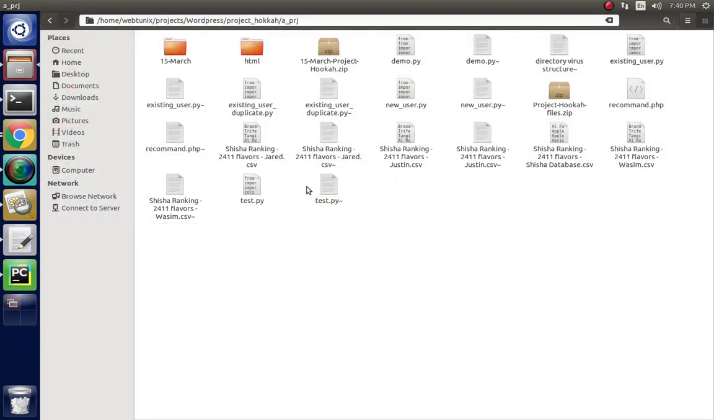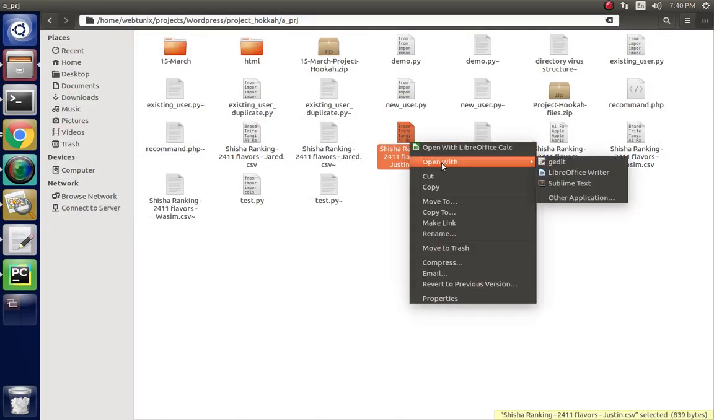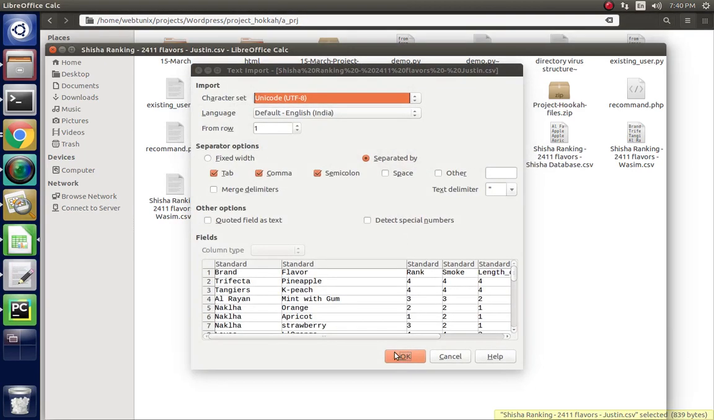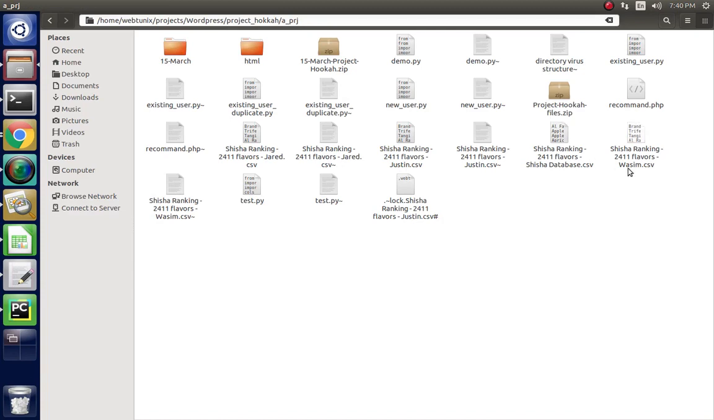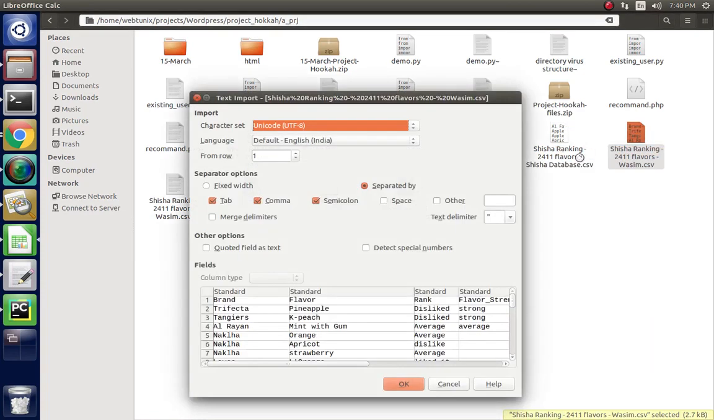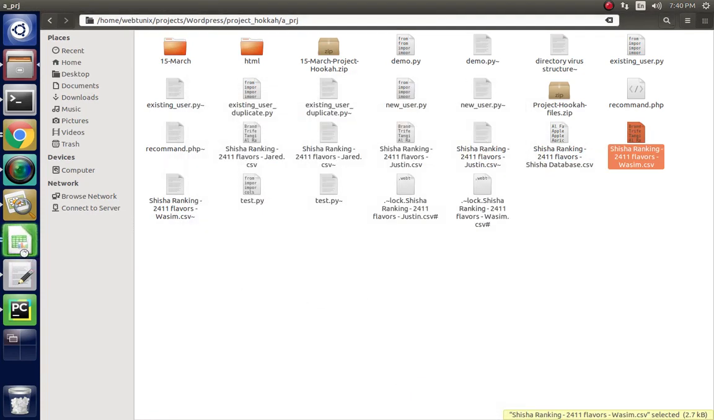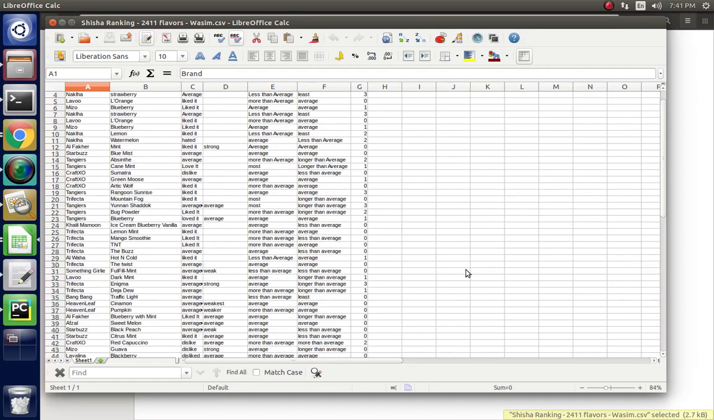This is not the one, this is another one. I think this one, you just open this one. And this also has a small amount of data. I think this one, yes, this one is it.